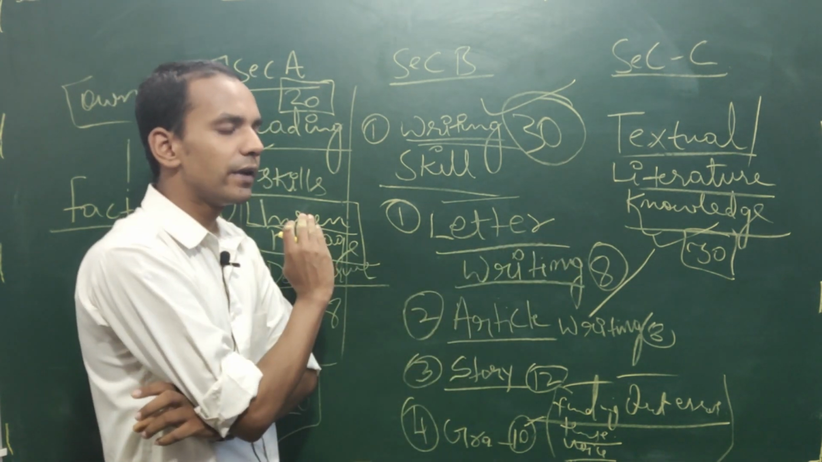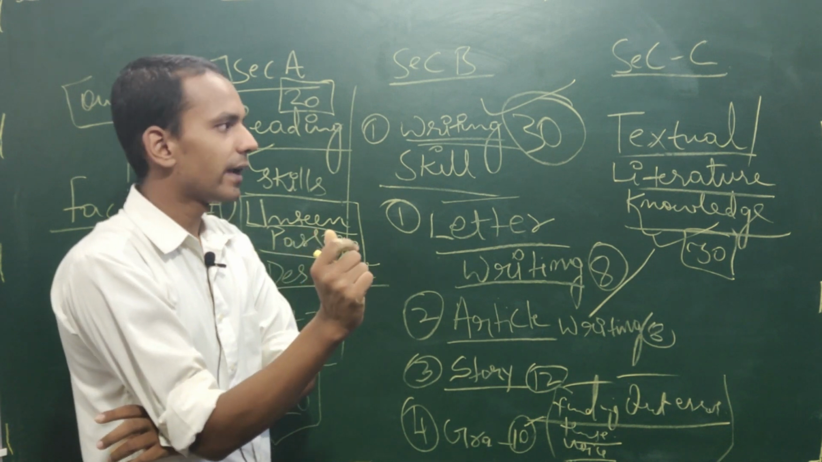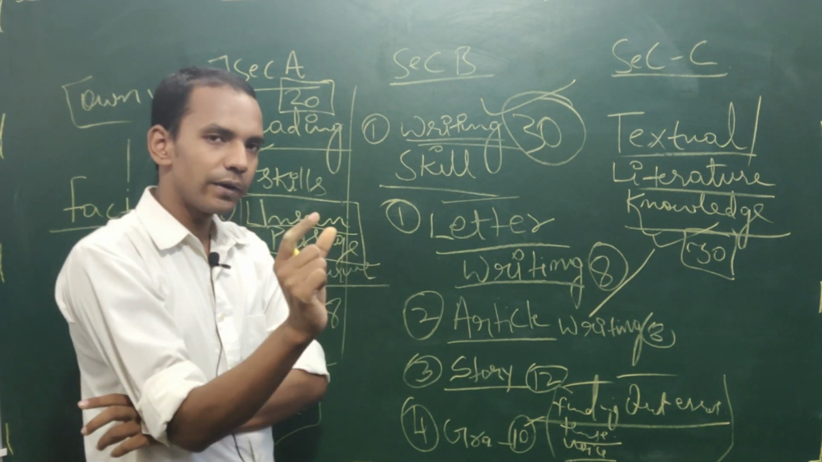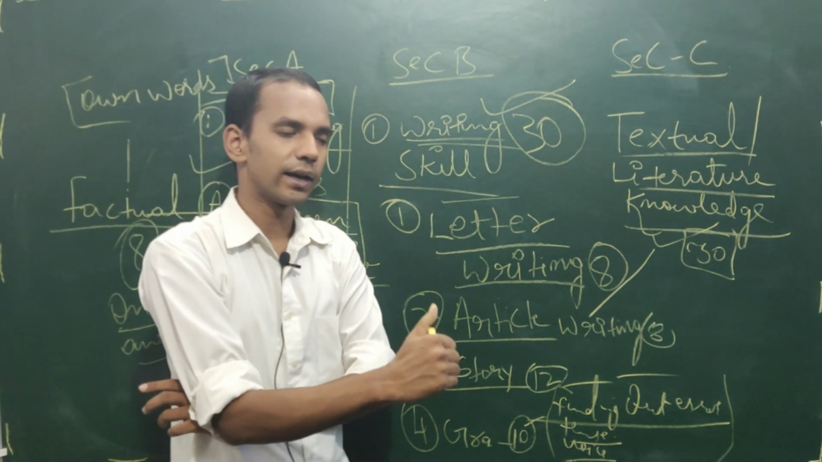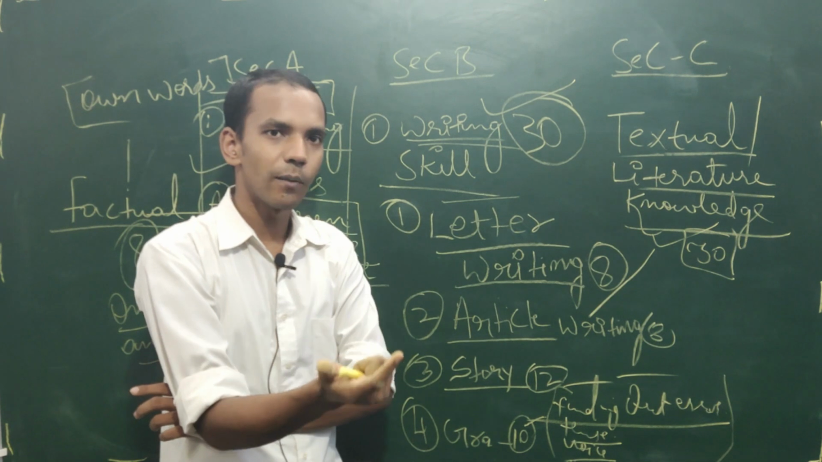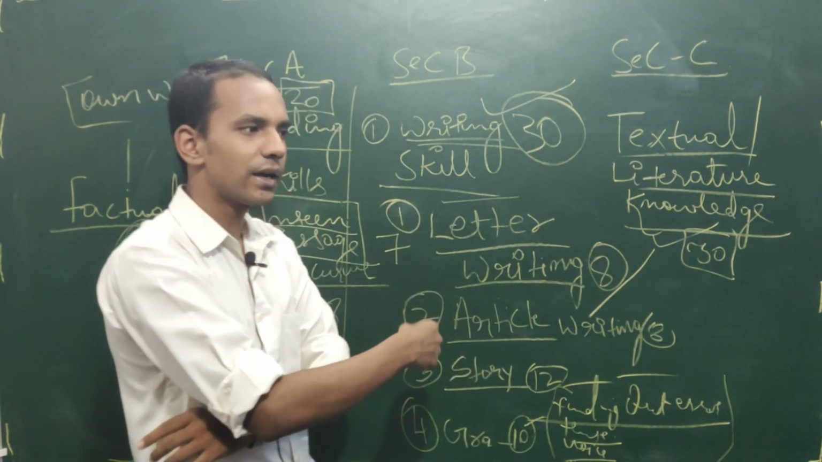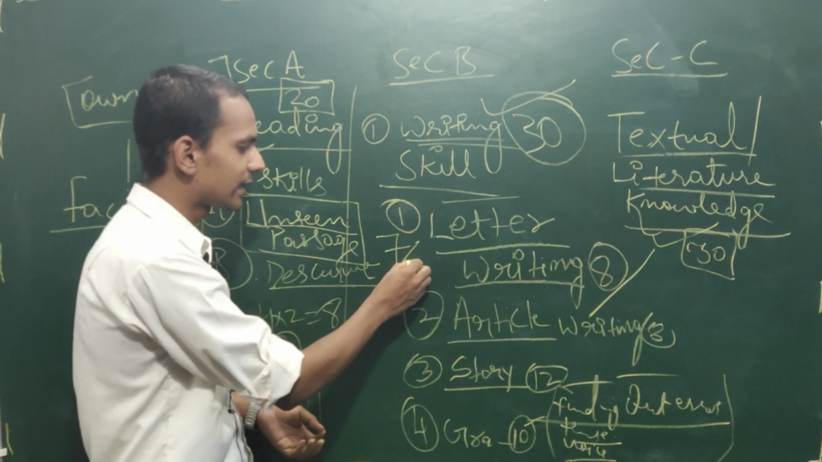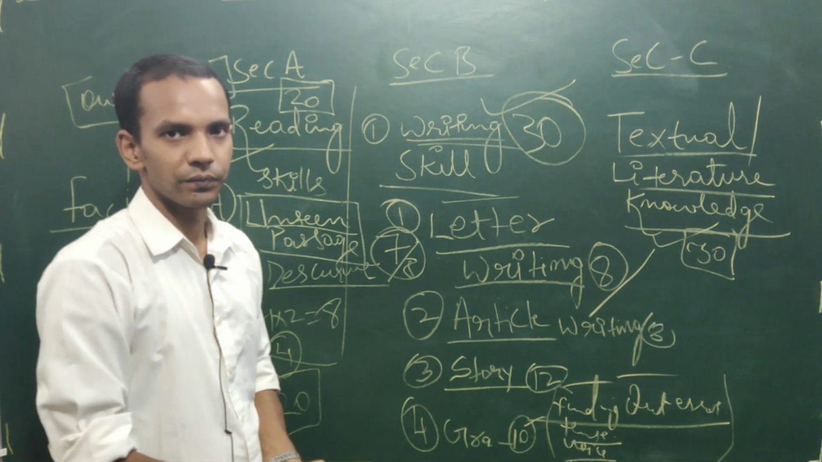Now first of all, I will give you one piece of information, children. If letter writing is of 8 marks and you have written a very nice letter, with only one mistake, that the format of the date you have not written nicely or correctly, how many marks will you get? No matter what the content is, if the format is wrong, you will get 7 out of 8. One mark will be deducted there.